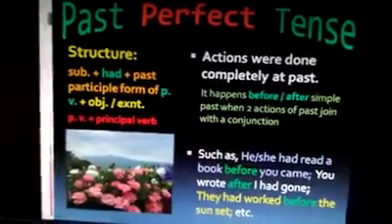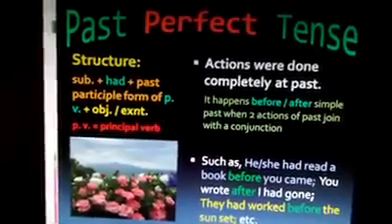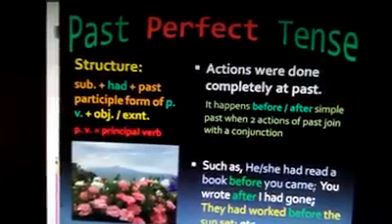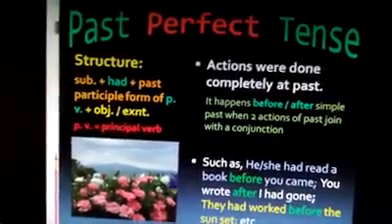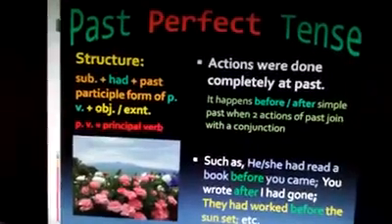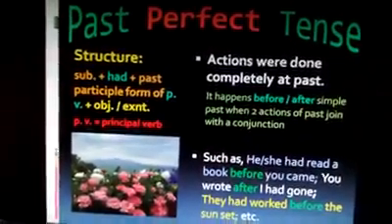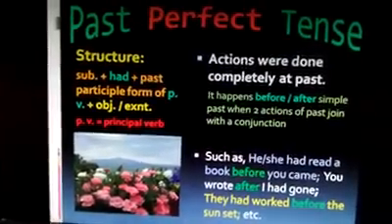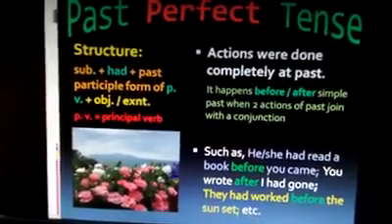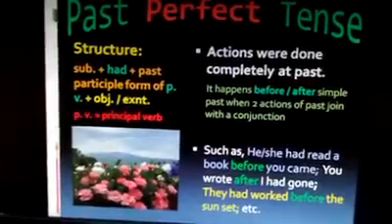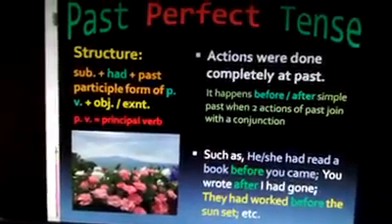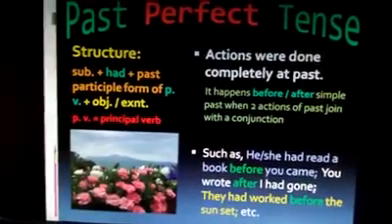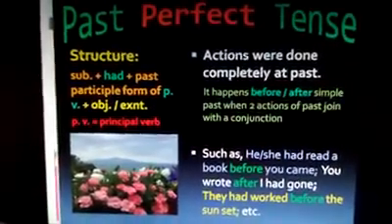Past perfect tense. Structure, you see: subject plus had plus past participle form of PV plus object or extension. Actions are done completely at past. Here is an explanation for you. The explanation is for using this tense, where this tense will be used. You see the examples.